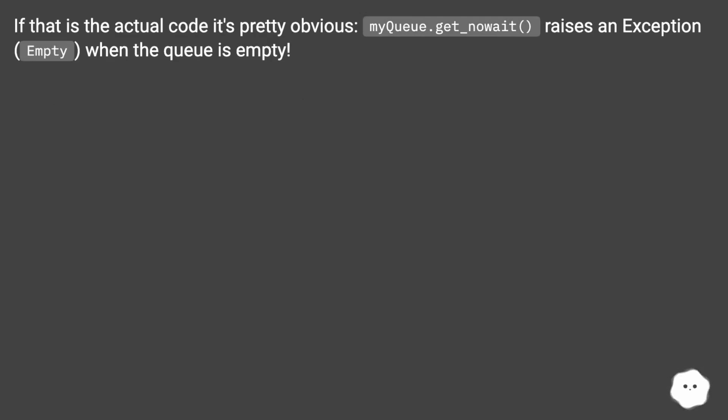If that is the actual code, it's pretty obvious. My queue.get_nowait raises an exception, Empty, when the queue is empty.